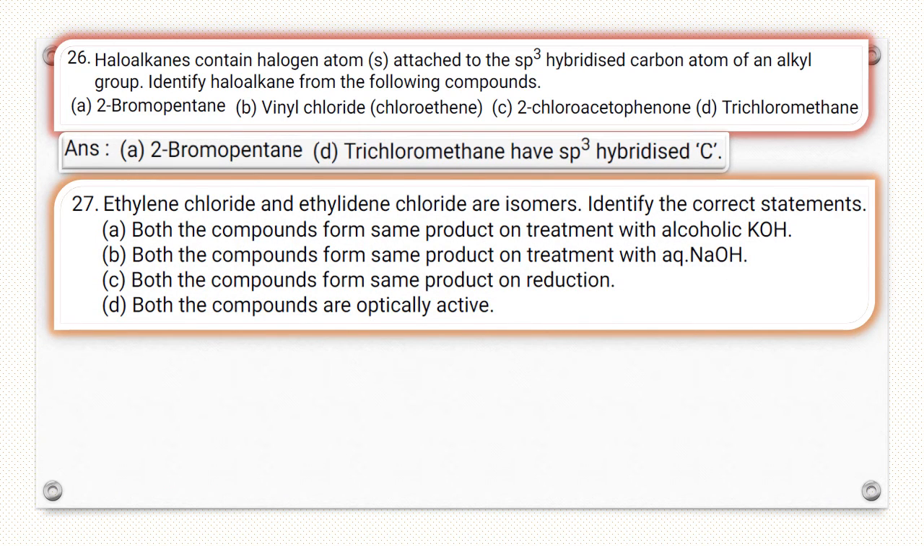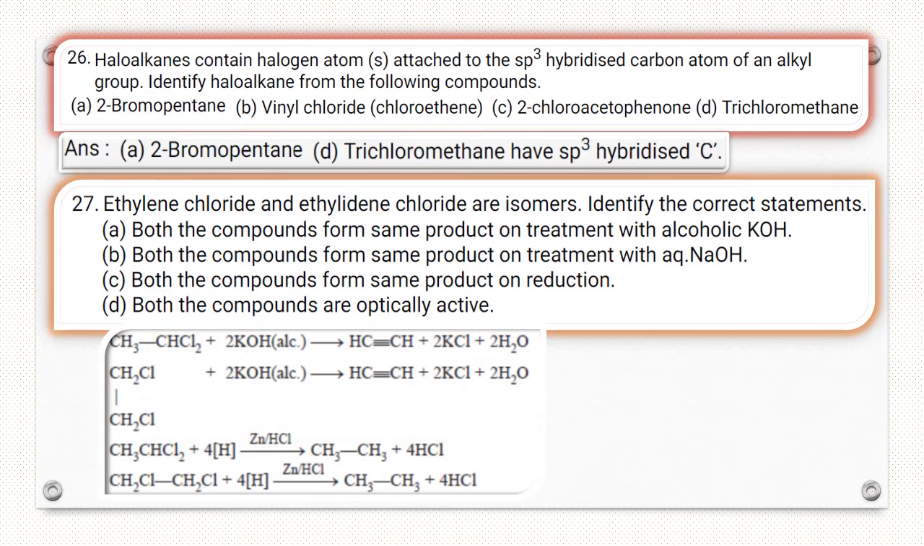27. Ethylene chloride and ethylidene chloride are isomers. Identify the correct statement. Both compounds, let's see. This is first CH3CHCl2, ethylidene chloride. React with alcoholic KOH, we get ethyne. This is ethylene chloride. React with alcoholic KOH, we get the same product, ethyne. So option A, both compounds form the same product on treatment with alcoholic KOH.